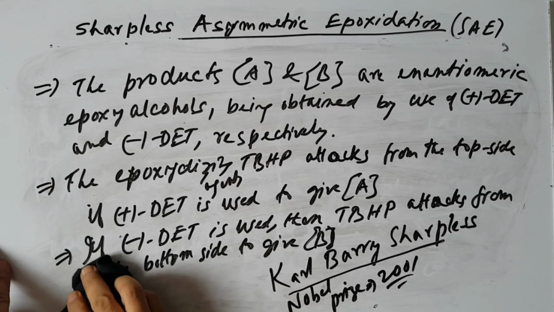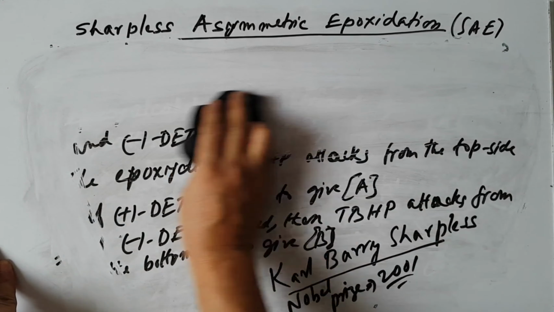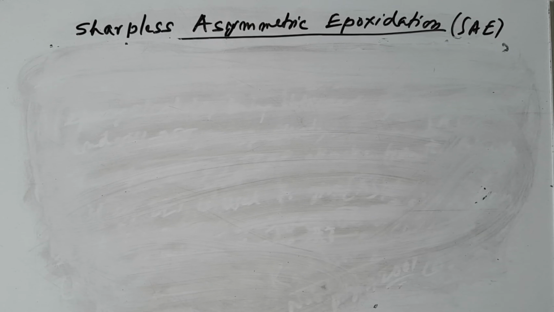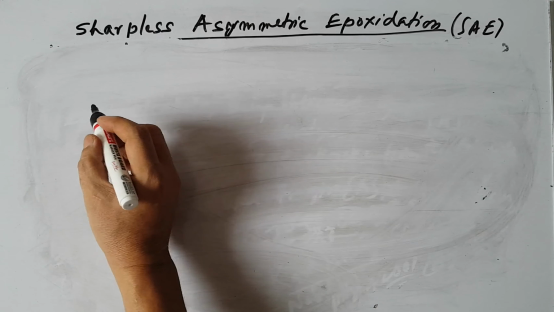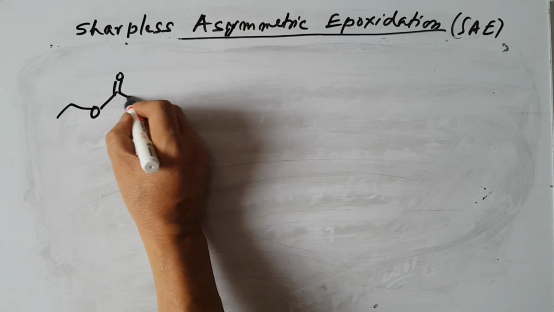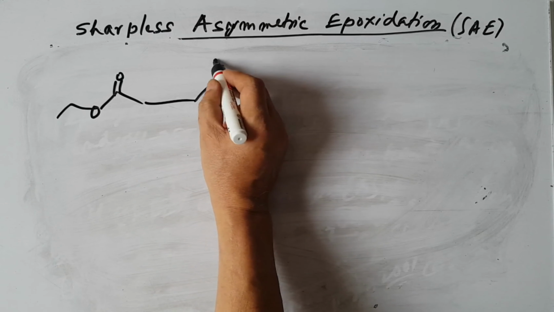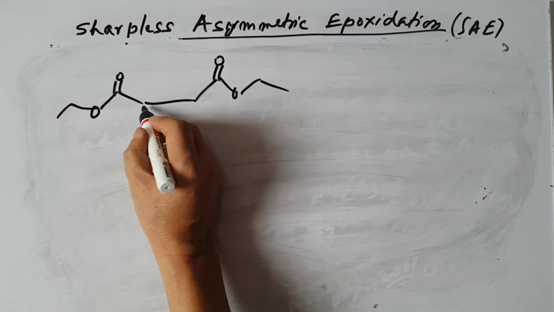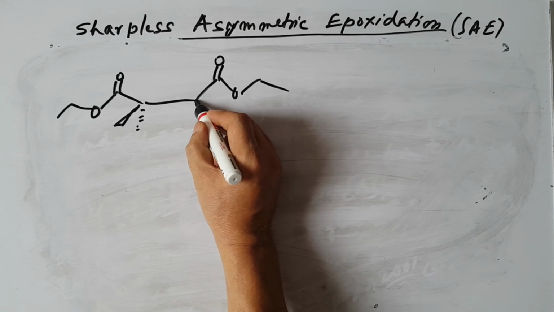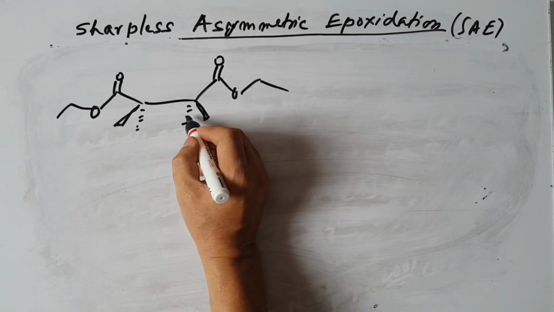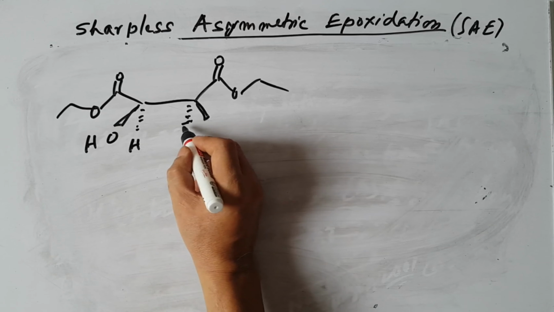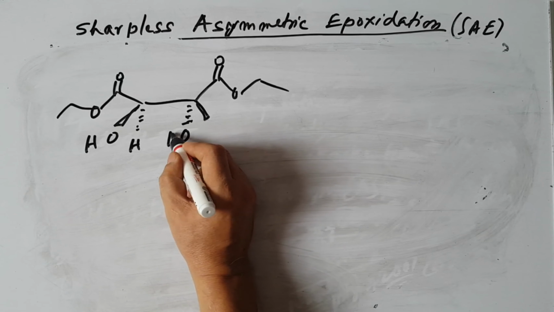So what is diethyl tartrate? The positive diethyl tartrate is natural. Here you can see the structure: this is an ethyl group, and this is another ethyl group. OH is on this side with hydrogen here, and OH on this side with hydrogen here.